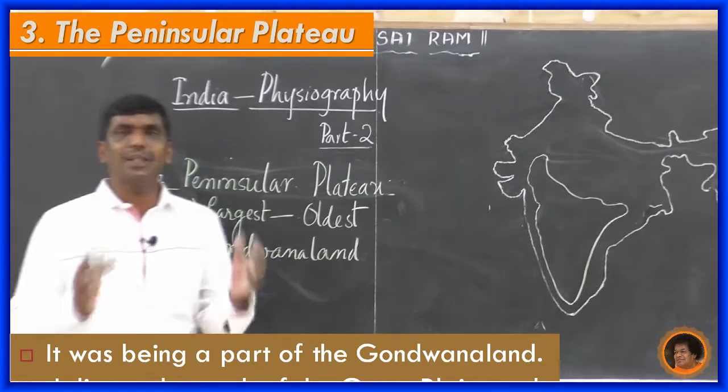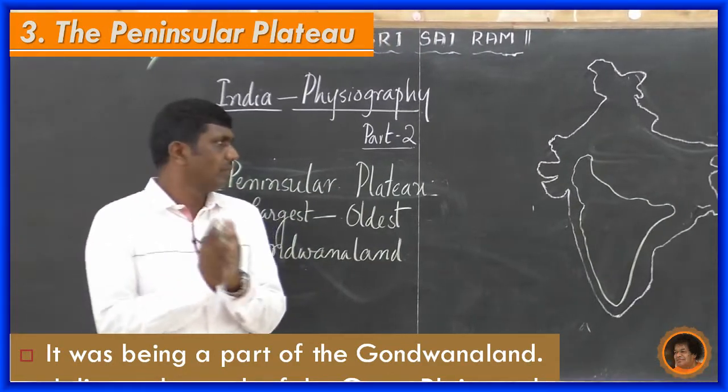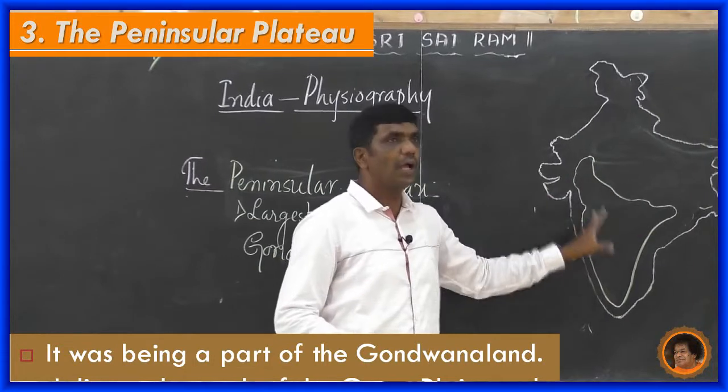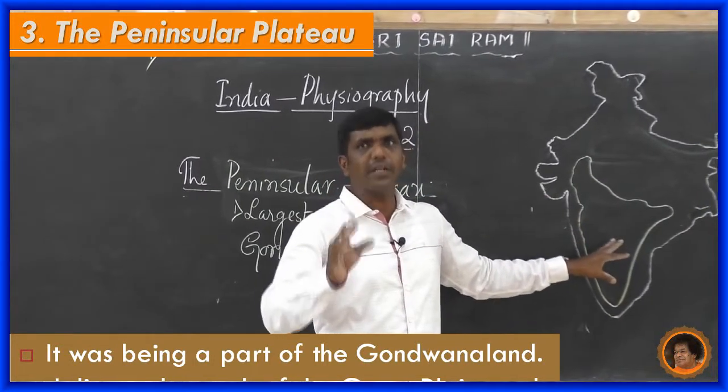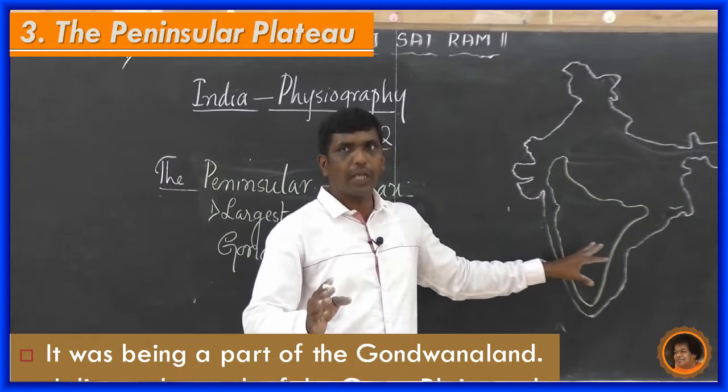Where does the peninsular plateau lie? You see this image, and once again you go through the atlas and the Indian physical map, that helps.